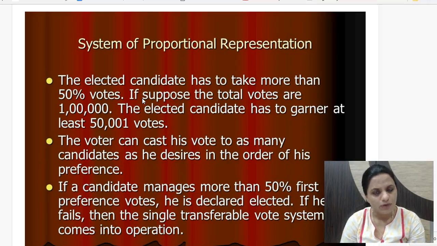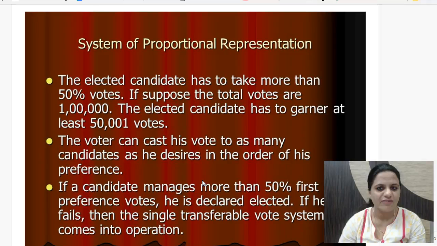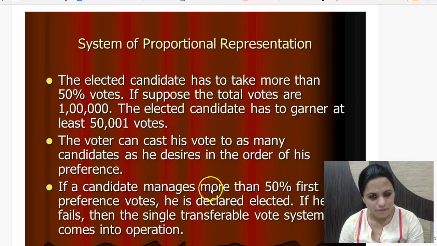Every MP, every MLA votes, and the vote is given in order of preference. You can see here it's written, the voter can cast his vote to as many candidates as he desires in the order of his preference. If there are 5 candidates, then every member in the electoral college can vote: first preference so and so, second preference so and so, 3, 4, 5, as many as they want to. So they can give the order of preferences.